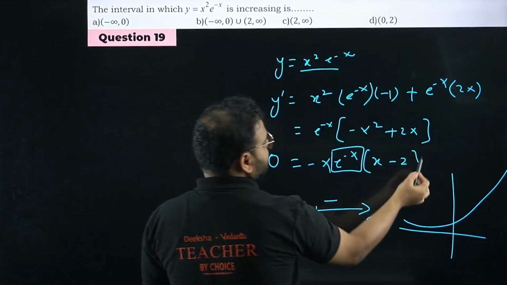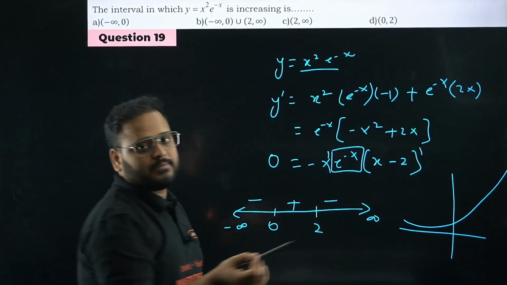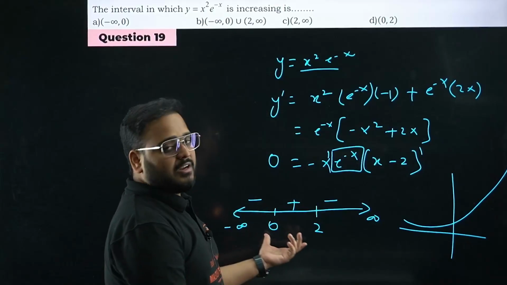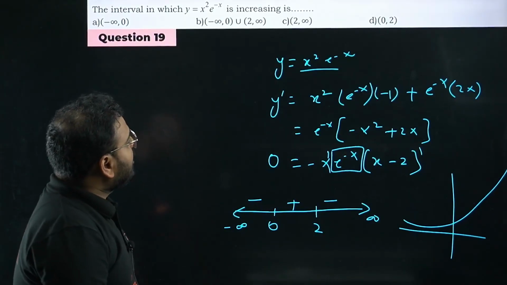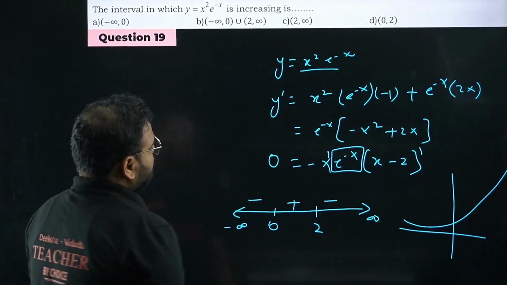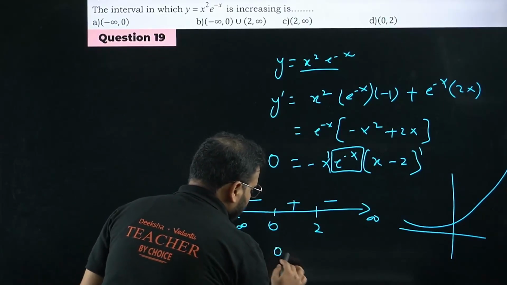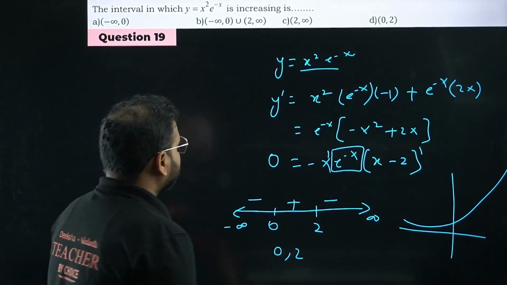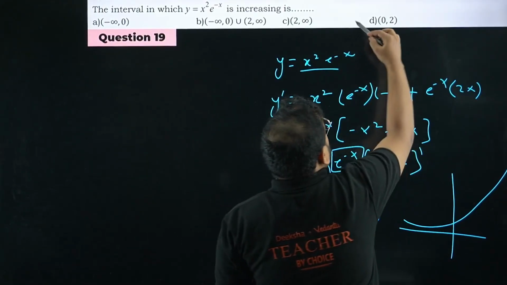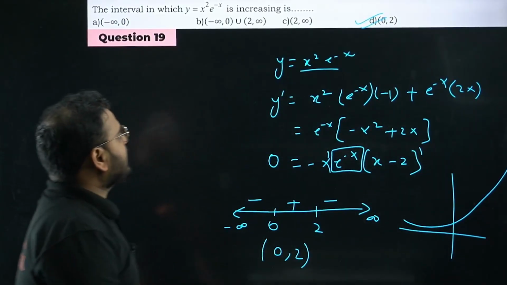Here also power is 1, here also power is 1. Wavy curve method. So minus plus minus. Inequalities. We're looking for increasing, right? So plus sign, no? 0 to 2. Option D. Option number D is correct.